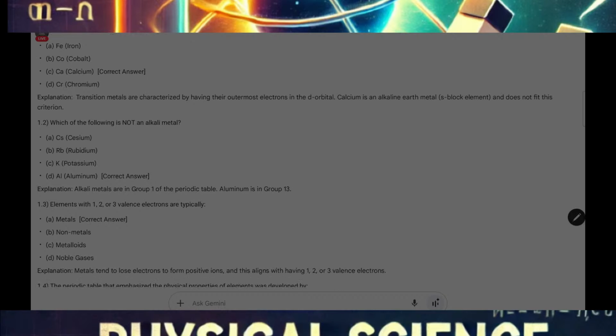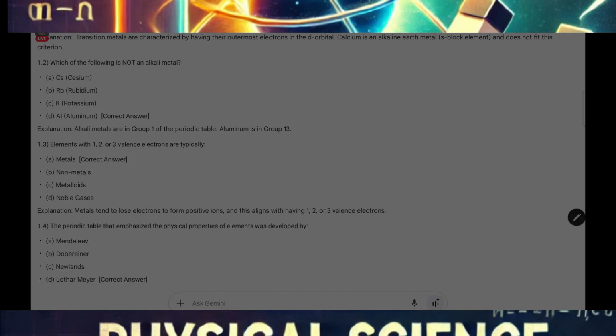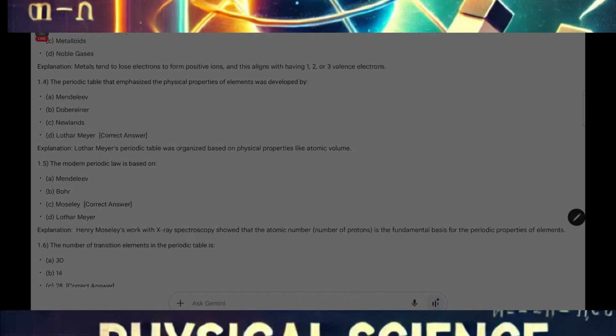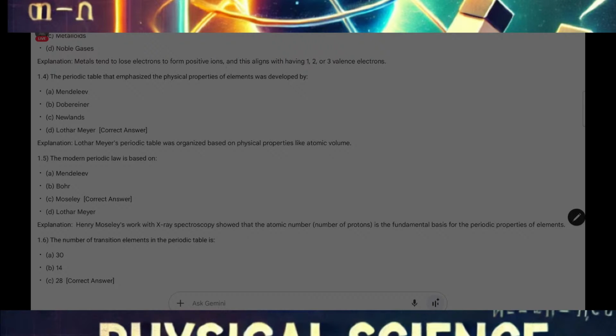Now, which of the following is not an alkali metal? Cesium, rubidium, potassium, and aluminium. Now aluminium is in group 13, that is the boron group. Now elements with 1, 2, or 3 valence electrons are typically metals. Metals tend to lose electrons to form positive ions, and this aligns with having 1, 2, or 3 valence electrons.